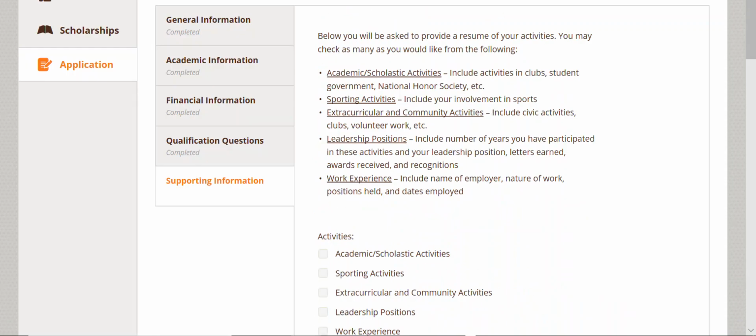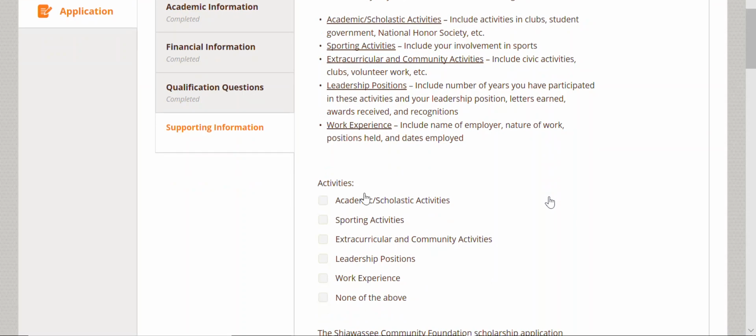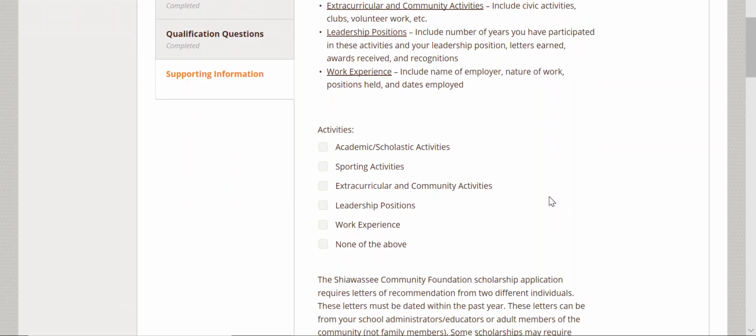The next required supporting information section is more involved than the others. It will require you to tell us a little more about yourself and upload or request important documents. The activities portion of this section allows you to tell us what you've been doing. Are you in sports? Have you been volunteering your time? Or maybe you go to school and hold a part-time job. At the top, we give you a few examples of the type of activities we are looking for. This certainly isn't everything that you could be involved in. Those examples are just to get you started.